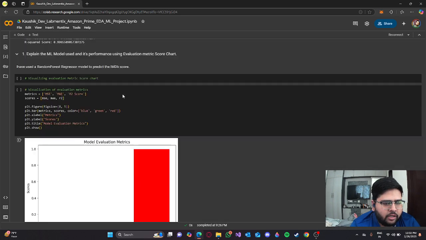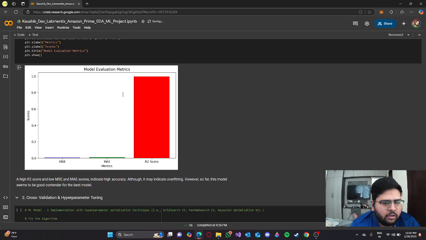The mean squared error and the mean absolute error were very low, and the R2 score was closer to 1. This indicates overfitting. However, this model seems to be a good contender for the best model as it has high accuracy.